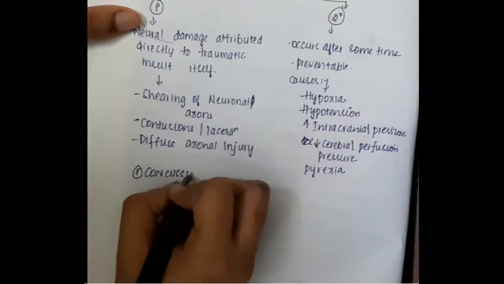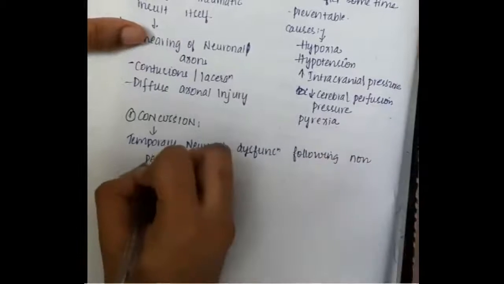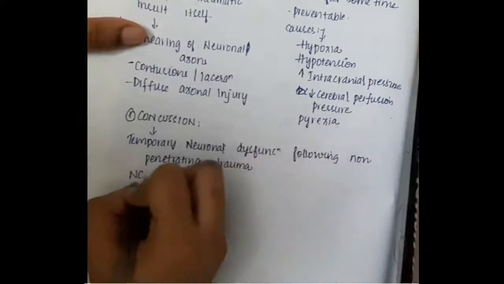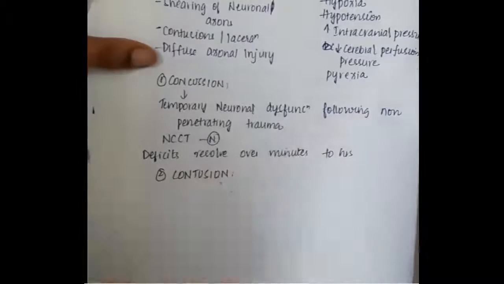First, we will learn about concussions. Concussions are temporary neuronal dysfunction following non-penetrating trauma. So in concussions, non-contrast CT is normal and deficits resolve over minutes to hours.